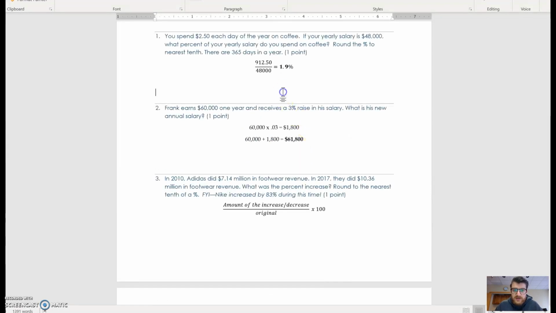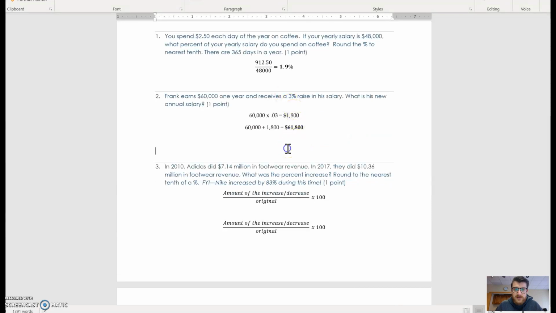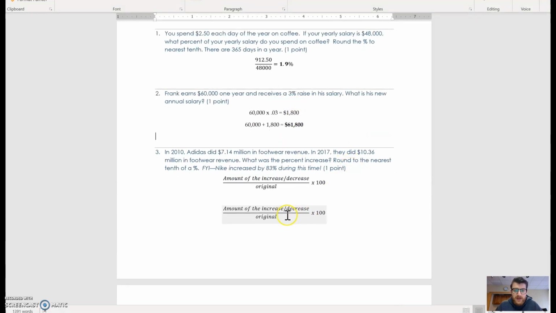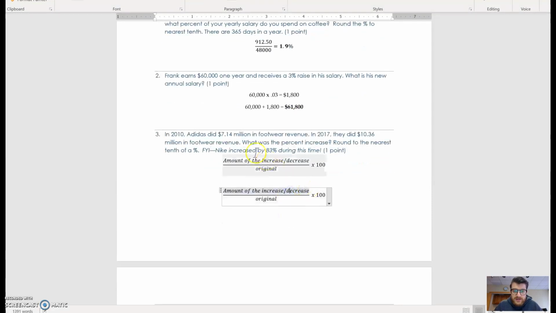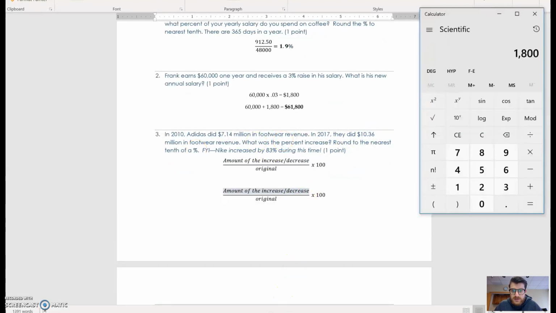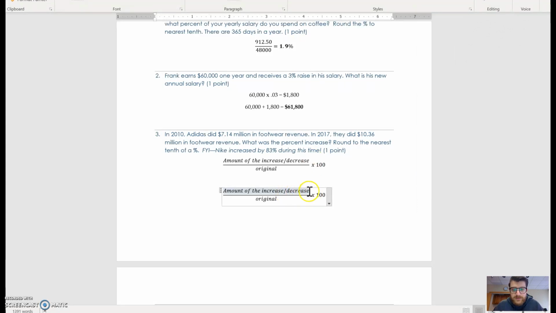I wonder if I can just get this all on one page though, because I'm OCD. There we go. All right, so the amount of the increase or decrease here, that means we have to subtract them to figure out how much the increase was. So we got 10.36, subtract out 7.14, you get 3.22, so it was a $3.22 million increase.